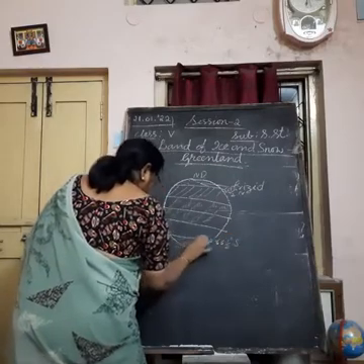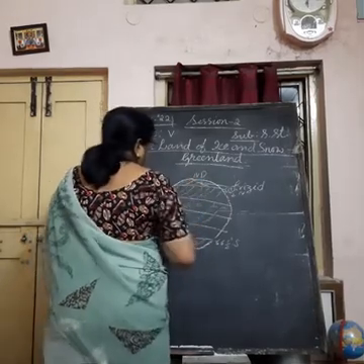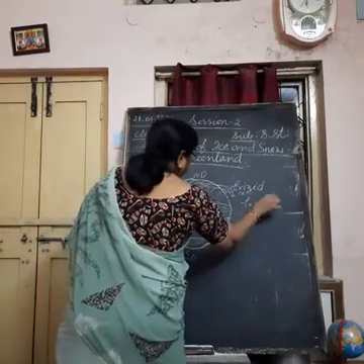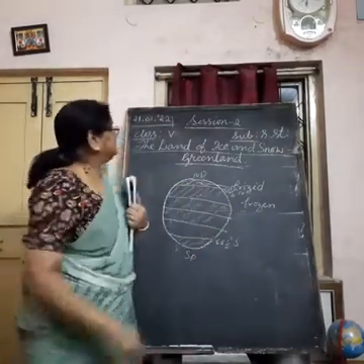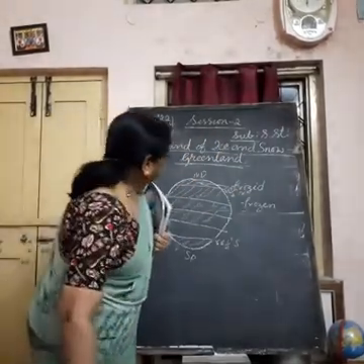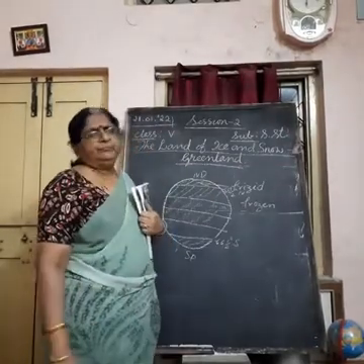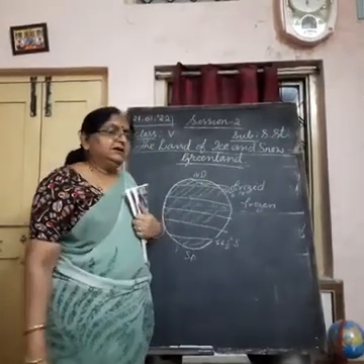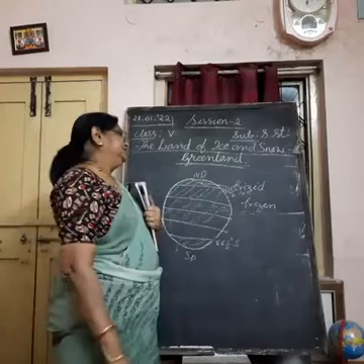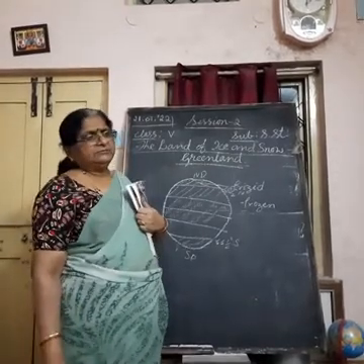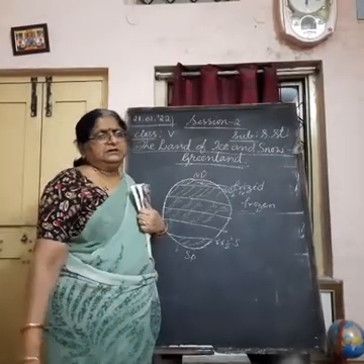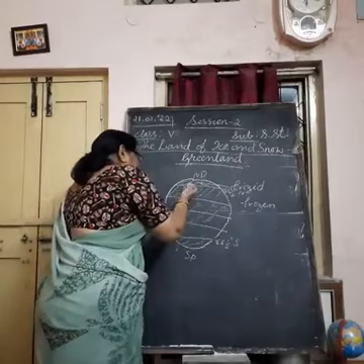Very small area actually, but here the whole land is frozen. Frozen means the land is covered with ice and snow, as it is given in our title. The land is covered with snow. Imagine, we are not able to drink cool water, and soon after taking things out of the refrigerator, we don't want to eat them. Such is the condition. And you think about the people who live there.